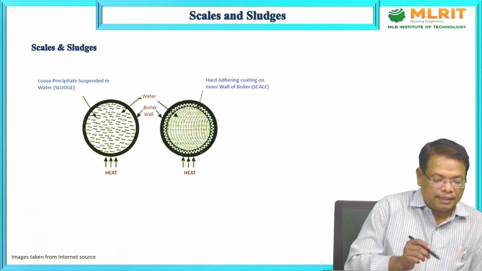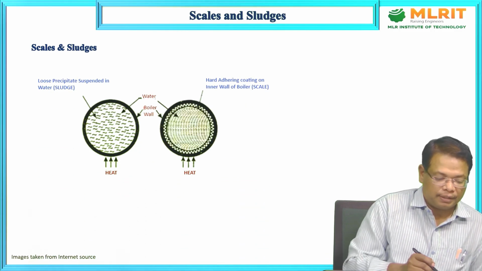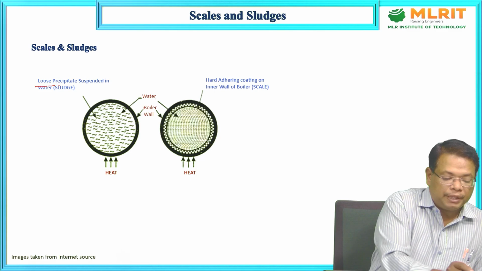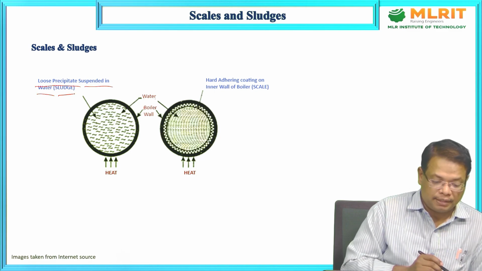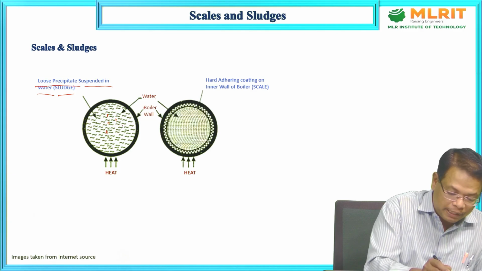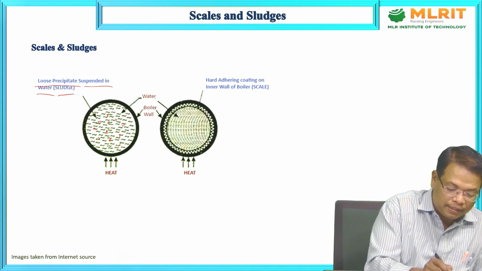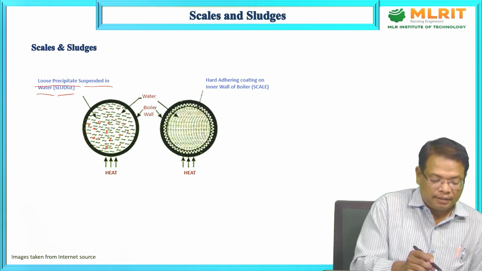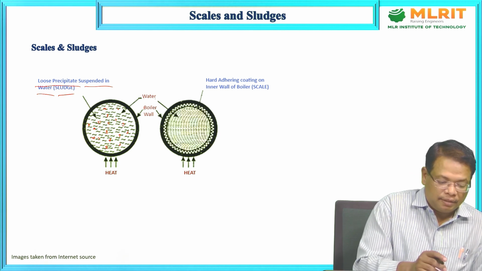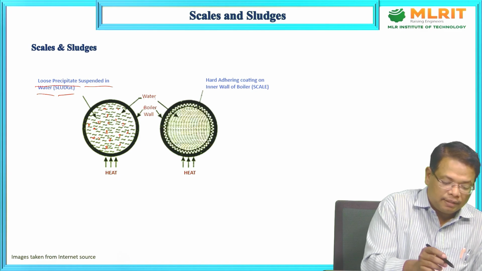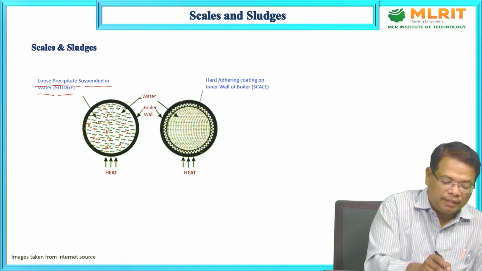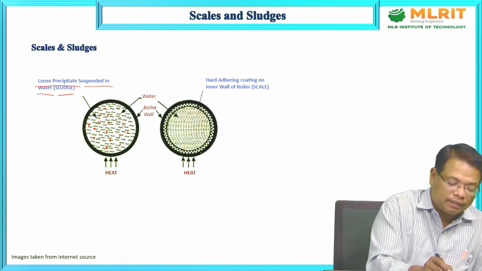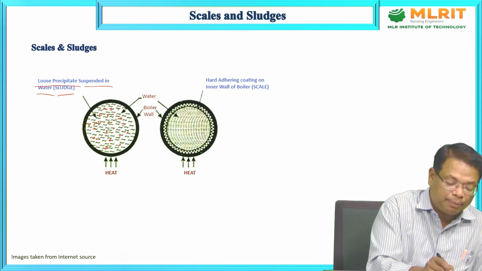Now, how are the scales and sludges forming in the boiler? A loose precipitate suspended in the water is called sludge. See, these are the loose precipitates in the boiler. When we are heating, the water will be boiling, and then the minerals or suspended particles will be in the water like suspended particles.